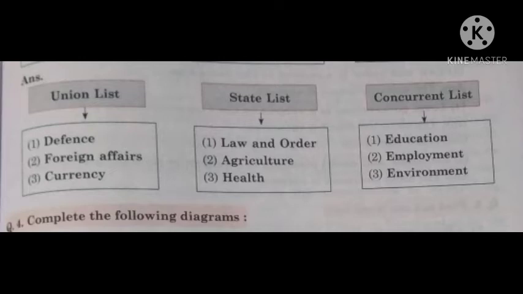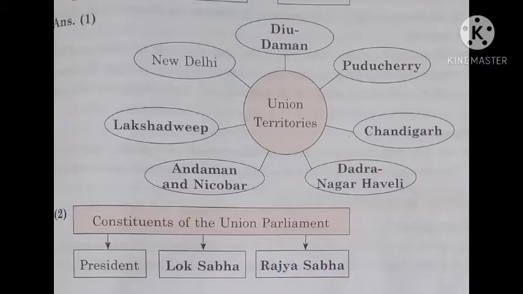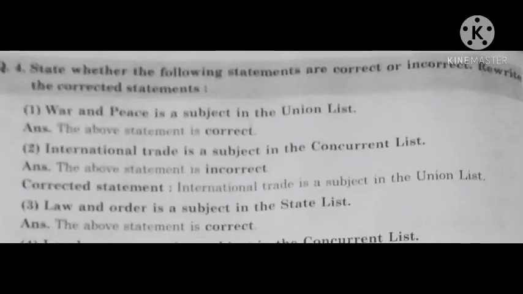Next question, complete the following diagram. First one, union territories: Diu and Daman, Pondicherry, Chandigarh, Dadra and Nagar Haveli, Andaman and Nicobar, Lakshadweep, and next New Delhi. Next question, constituents of the Union Parliament. First President, second, third Rajya Sabha.